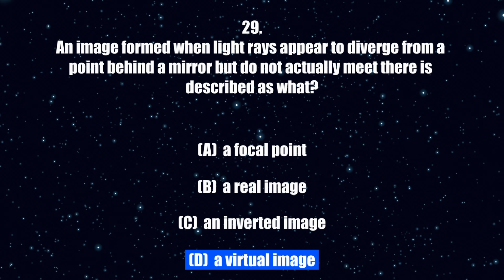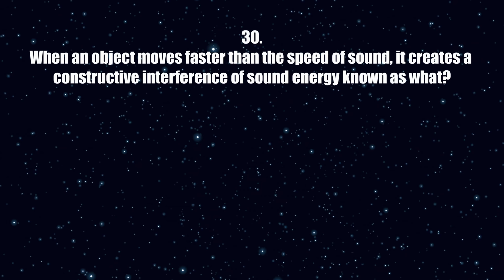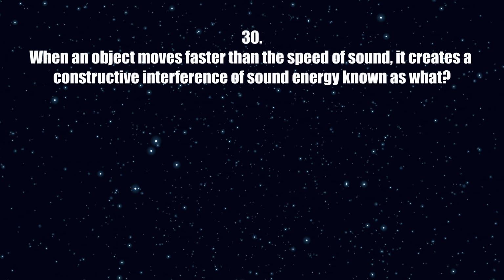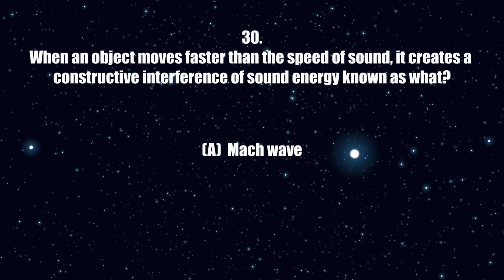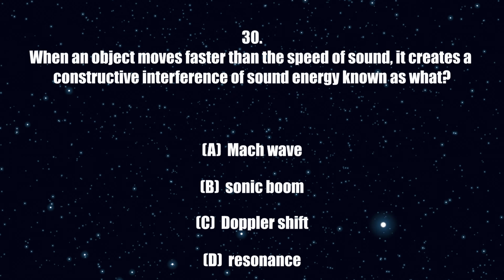The correct answer is D. 30. When an object moves faster than the speed of sound, it creates a constructive interference of sound energy, known as what? A. Mach wave. B. Sonic boom. C. Doppler shift. D. Resonance.